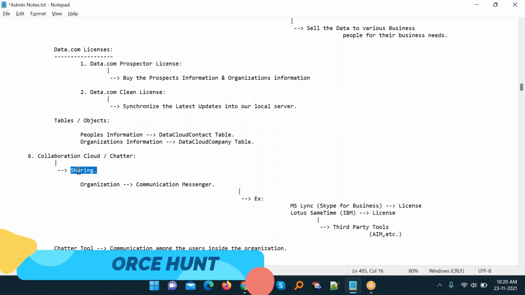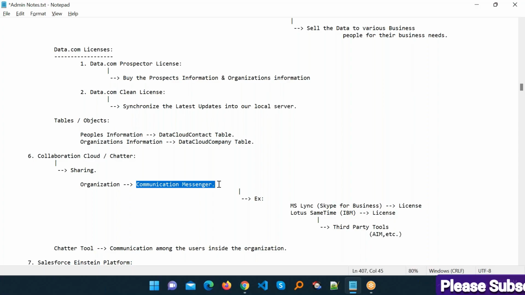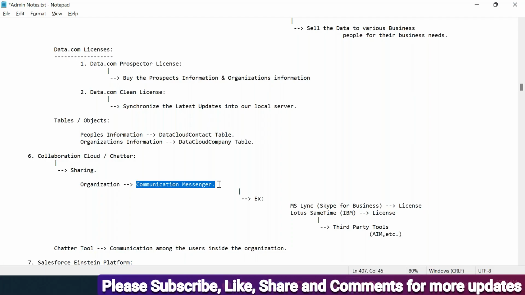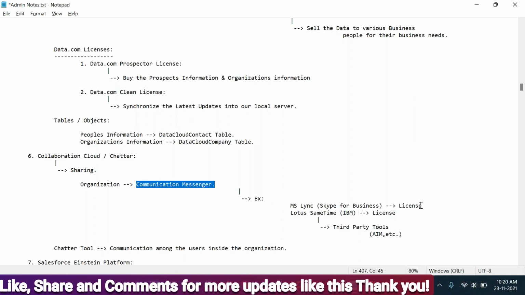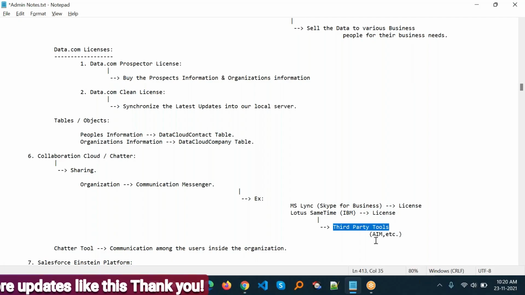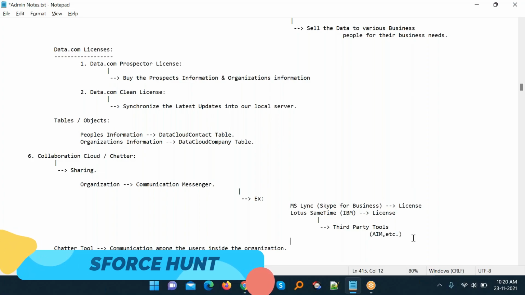Every organization has some communication messenger, like MS Teams, Skype, or Zoom for communication or meeting purposes, or WebEx provided by Cisco, or Microsoft Lync, Skype for Business license, Lotus Sametime from IBM, which is licensed, and third-party platforms like AIM, etc. So there are so many tools, and with Salesforce we can communicate, collaborate our knowledge and share ideas as well.